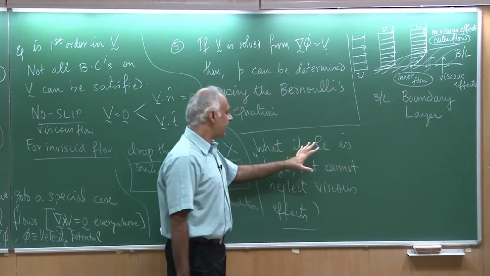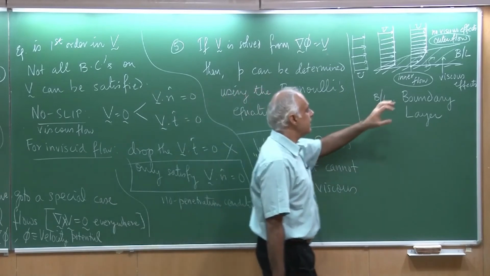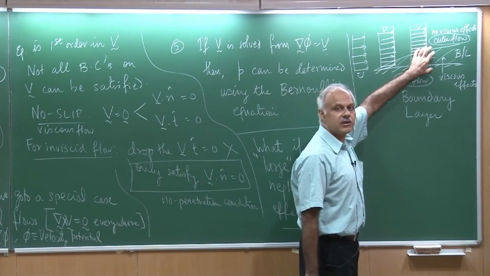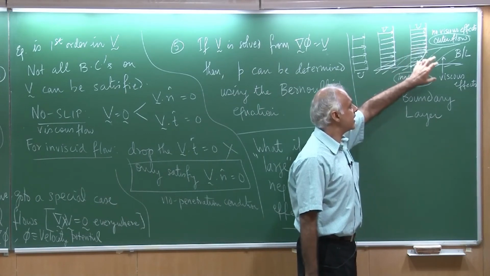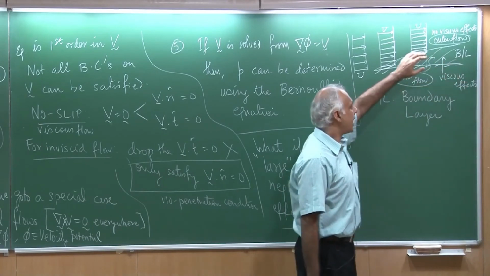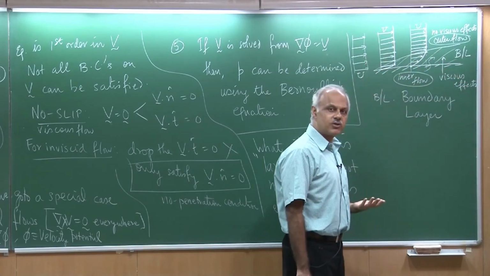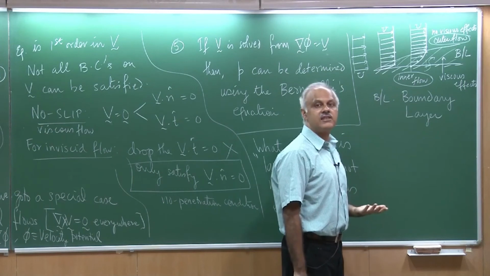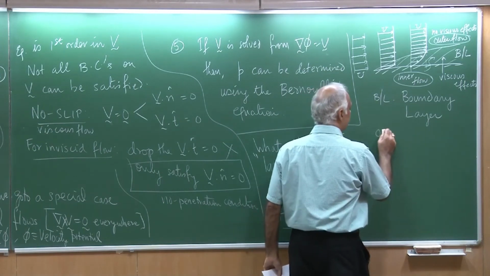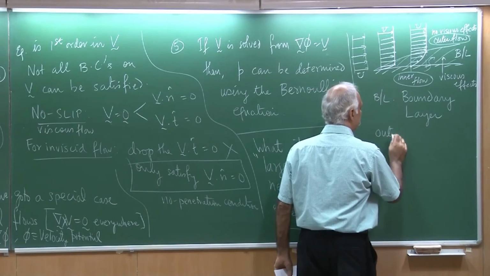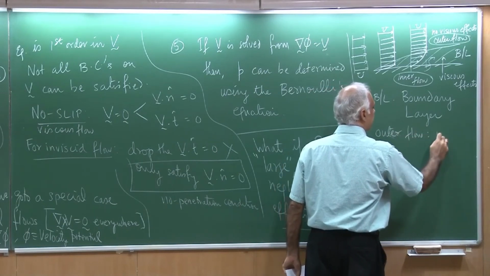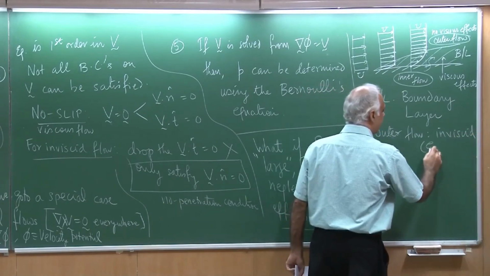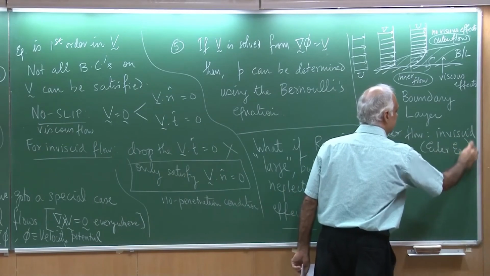Okay. So if we had a large Reynolds number, the claim is that the viscous effects are important in a small region close to the surface of the body, and that we are calling the boundary layer. But outside the boundary layer, we can neglect those viscous effects, and we can treat the flow as if it is an inviscid flow. So, the claim is the outer flow is inviscid, and this could be given by the Euler equations, which we have already seen.